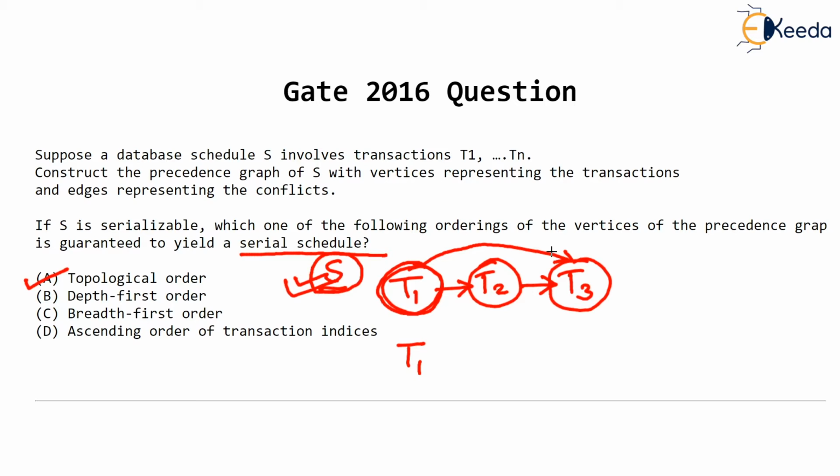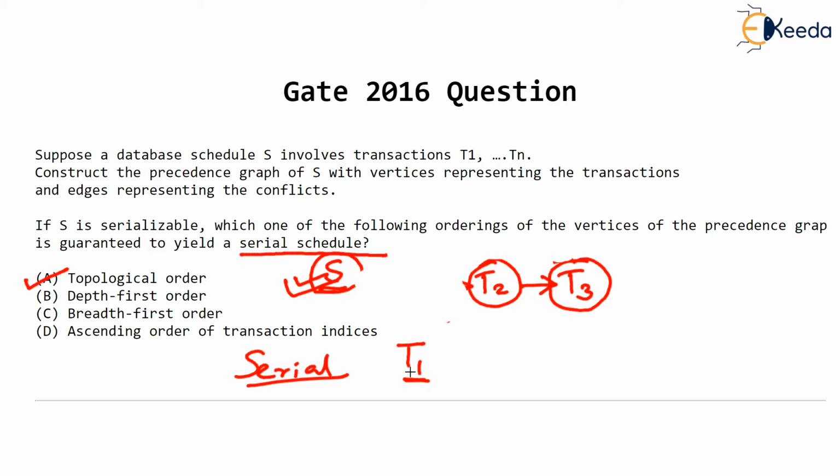Once T1 starts, it will continue till it ends, because remember we are talking about a serial schedule. In a serial schedule, once a transaction starts, it runs entirely and then the other transactions will run. So let's say T1 ends. Then we can kill this node and all the edges coming out of that node. Now the graph left will be without T1, because T1 is over, so whatever edges are incoming or outgoing to T1 will be deleted along with T1.